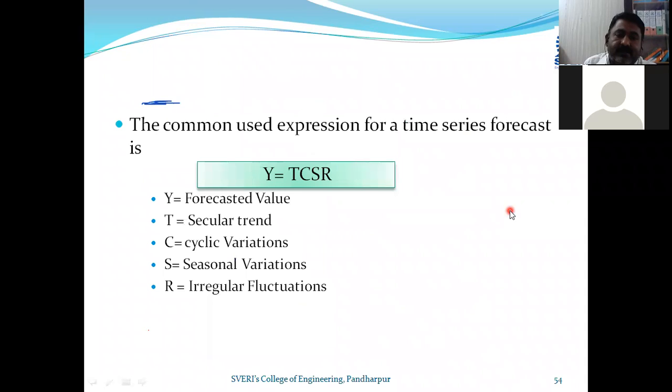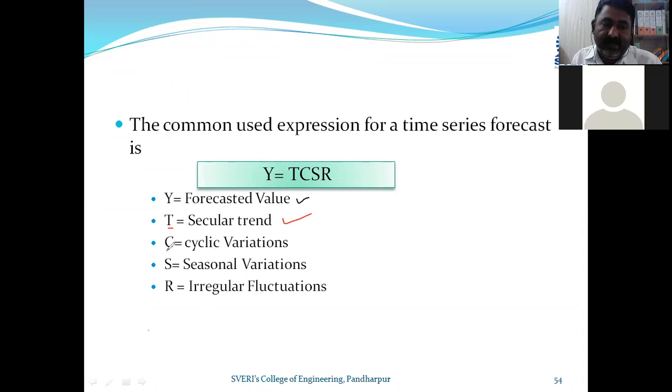Let us proceed further. The common expression used for time series forecast is Y = TCSR. Y is nothing but the forecasted value. Here T, the very first we discussed, is the secular trend, which tells the growth or decline of that particular product over a longer period of time.